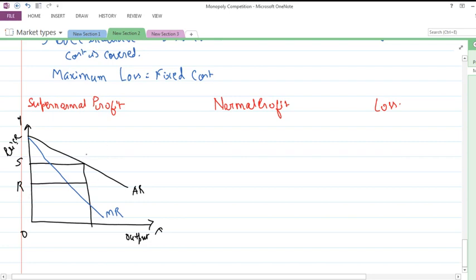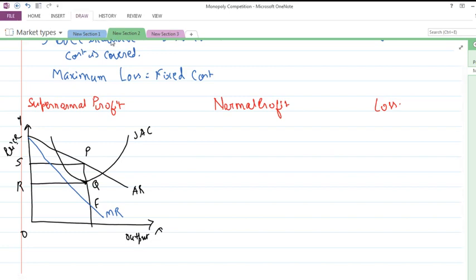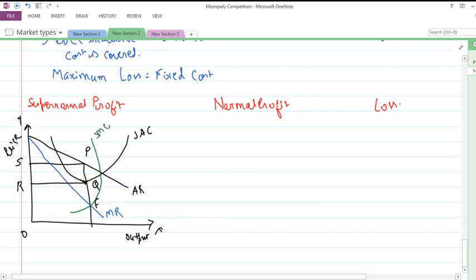the curve at Q point, what we find is that we have the short run average cost curve. It becomes a tangent here. So here we have the Q point, here it is P, then at E level, okay, we have the short run marginal cost curve. So let's see the short run marginal cost curve. It cuts it from below here, short run marginal cost curve.